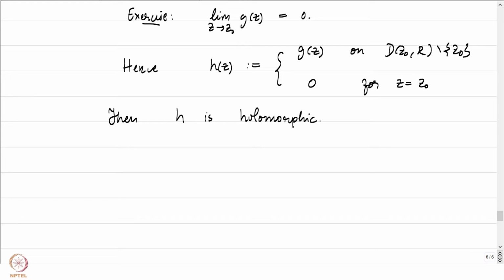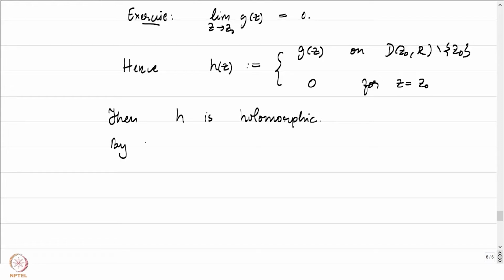Certainly, the function h vanishes at z0. Let m plus 1 be the first positive integer such that the derivative h^(m) does not vanish.